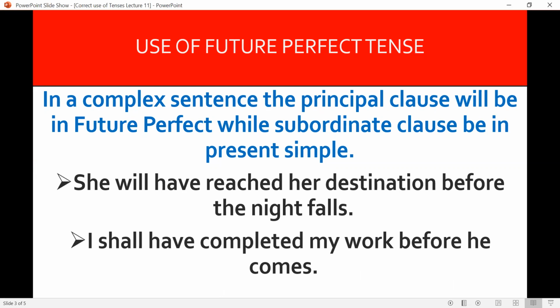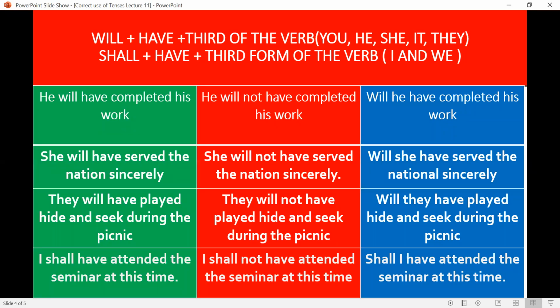So these were the uses of the future perfect tense. Now, how will we construct the future perfect tense? We use will have with the third form of the verb, shall have with the third form of the verb, and shall have comes with the personal pronouns I and we, meaning first person pronouns, and will have with all other pronouns and nouns. He will have completed his work.